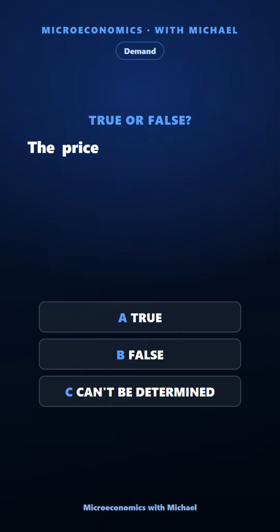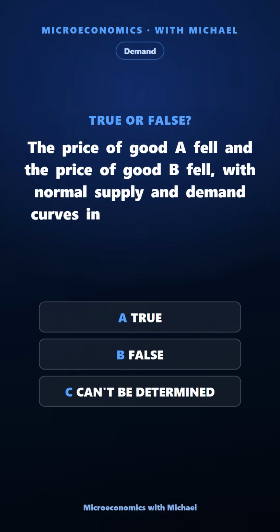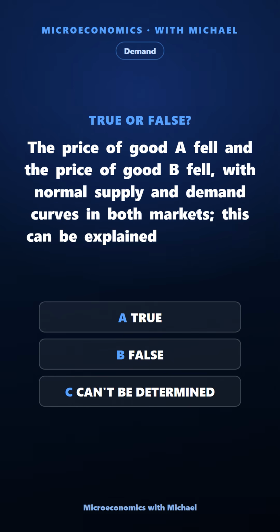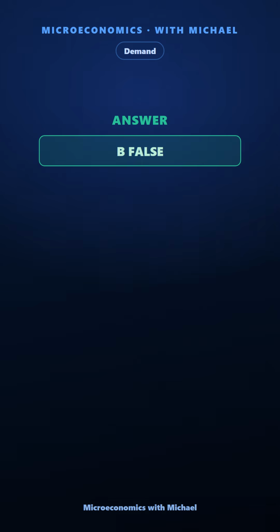The price of good A fell and the price of good B fell, with normal supply and demand curves in both markets. This can be explained by A and B being substitutes and the supply of B decreasing. True, false, or can't be determined. The answer is false. Incorrect.